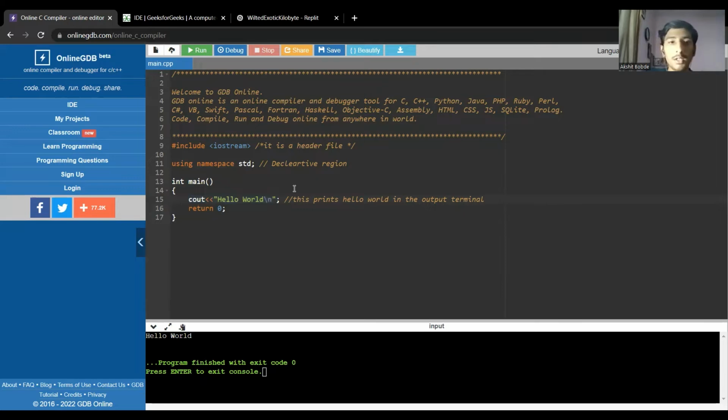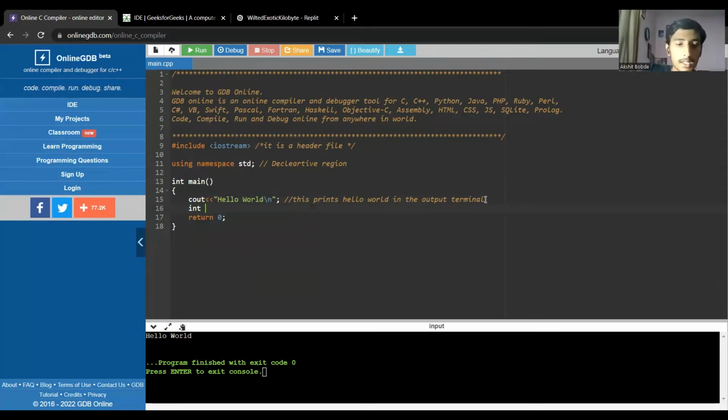Now we will talk about variables. What are variables? Variables are nothing but containers to store data. We use variables for storing any type of data. Data can be integer, character, string, float. There are various data types, and the basic data types are integer, float, character. We will study that during the course.